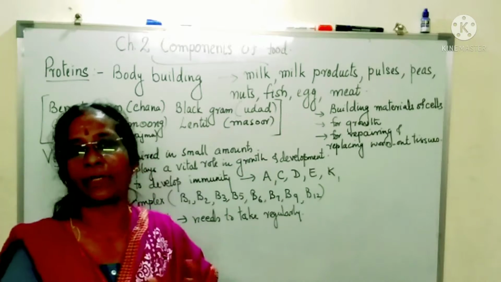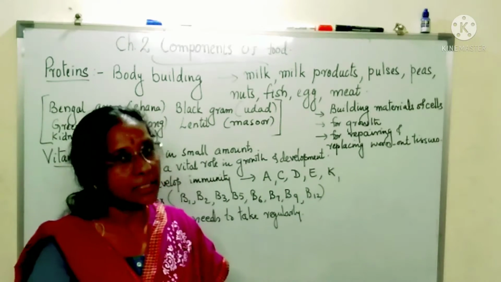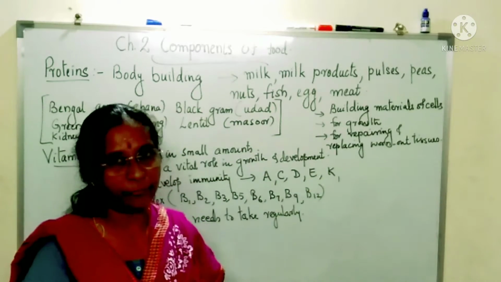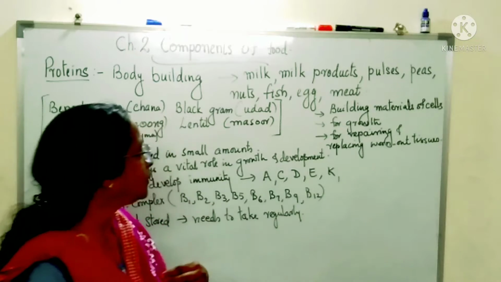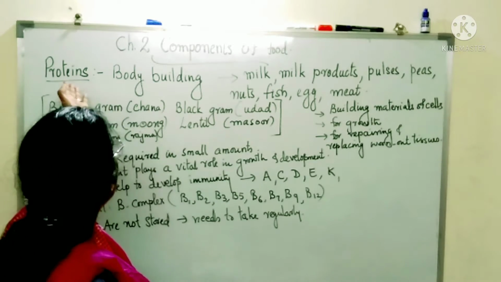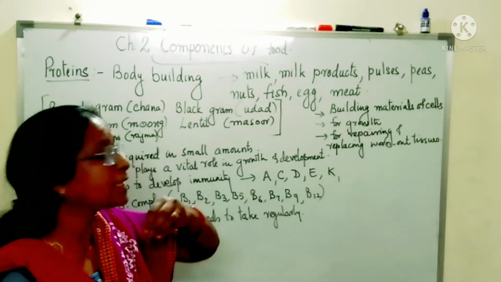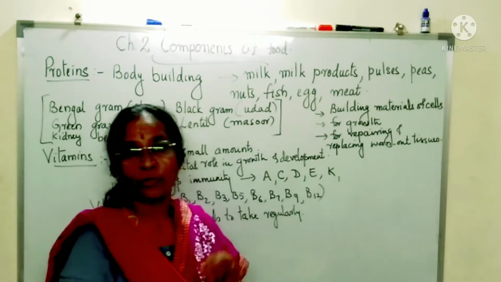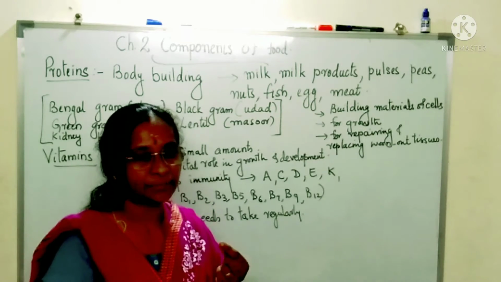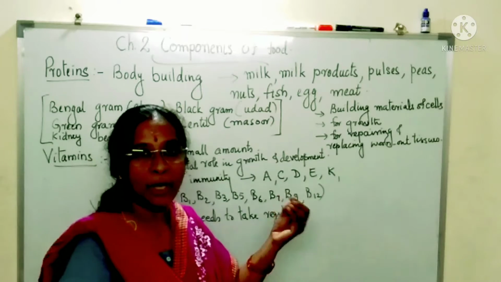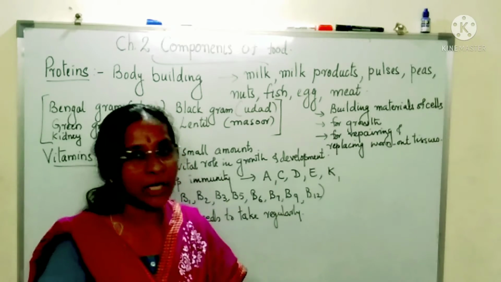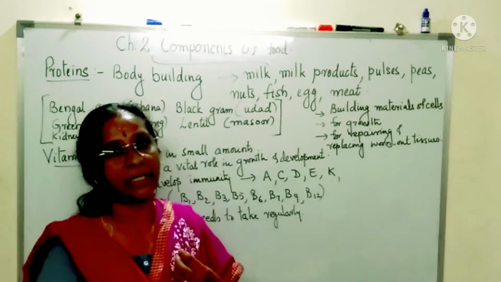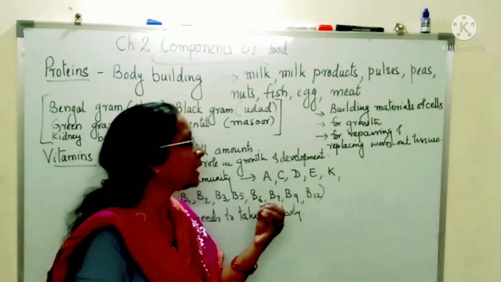And those who like to eat fish, egg or meat, you can take that even. It's not compulsory to take any one type of food. You can have all types of food together. Now what are the main functions, the work done by proteins? I told you they are the building materials. You know that your body is made up of cells. These cells are made with the help of proteins. So if the cells are not made, then your body will not grow. So you need lots of protein in the growing age.